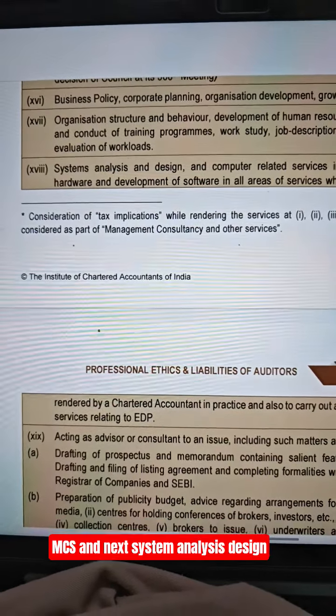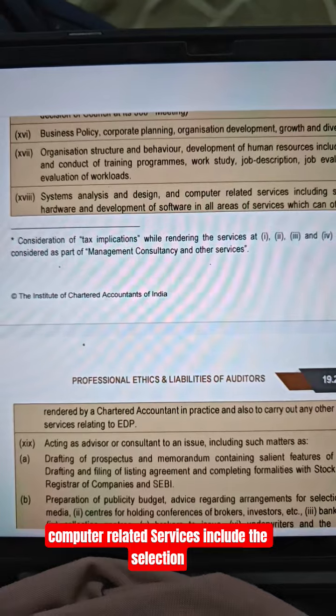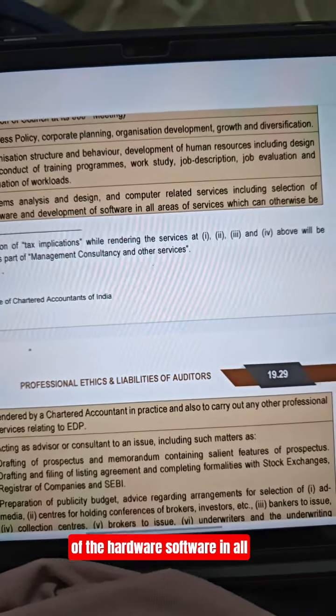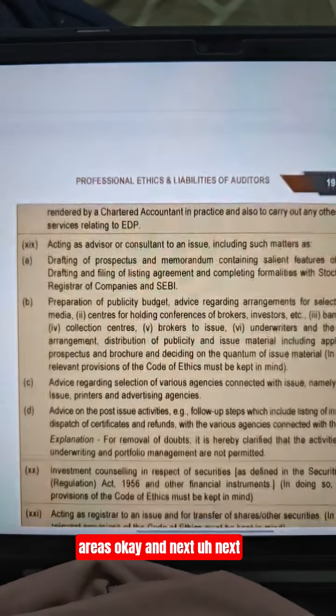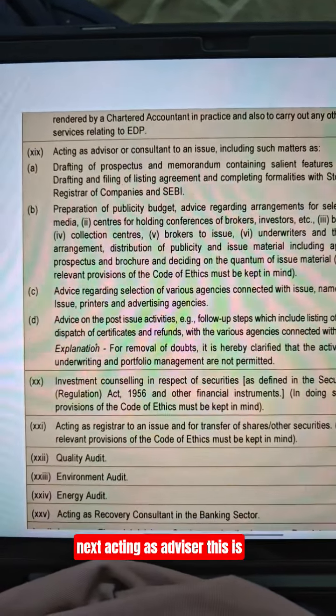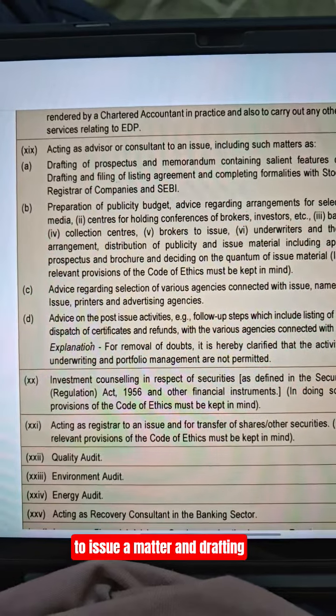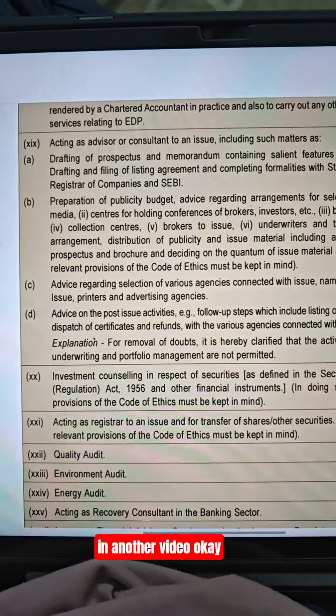And next, system analysis and design, computer related services including the selection of hardware and software in all areas. Okay, and next, acting as an advisor is also covered. Acting as a consultant to an issue or matter, and drafting of the, is next; we will cover it in another video. Okay.